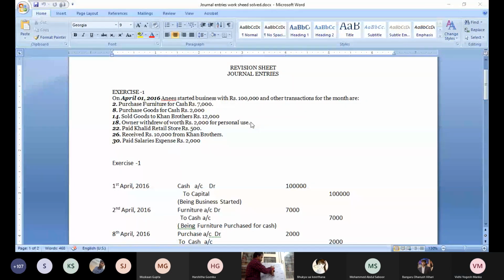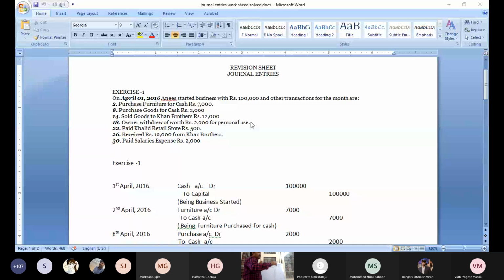Sir, Khan Brothers account debit to sales account, goods account. Khan Brothers account debit to goods. We sold goods, which means goods are going from the business to Khan. So from our business the goods are going out.